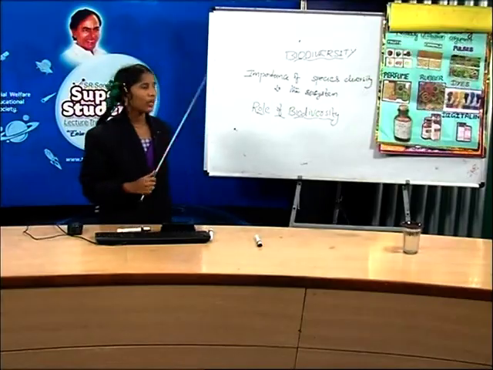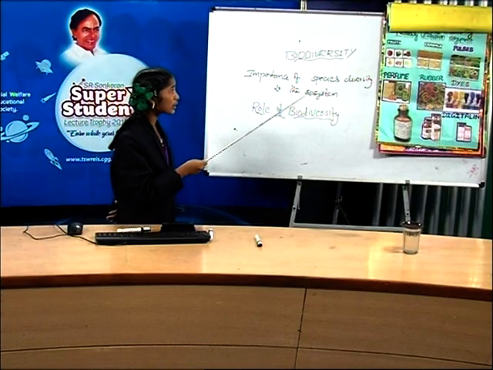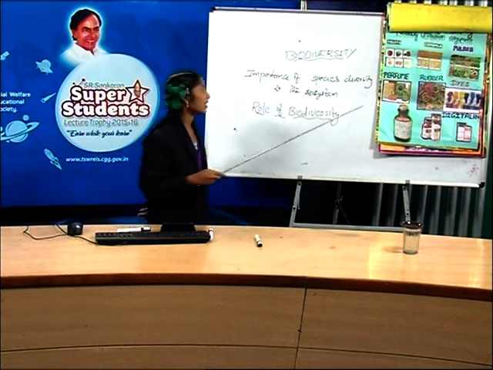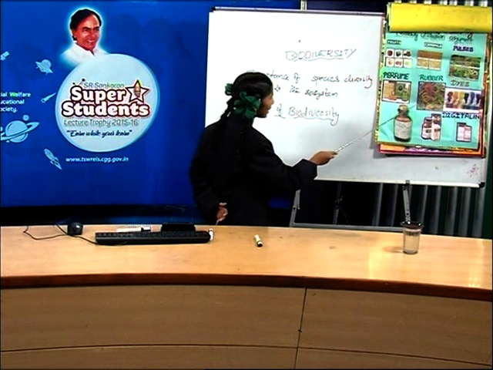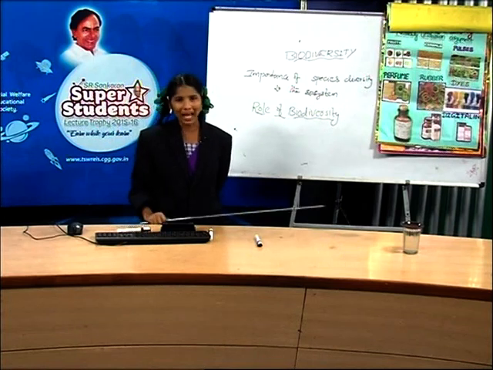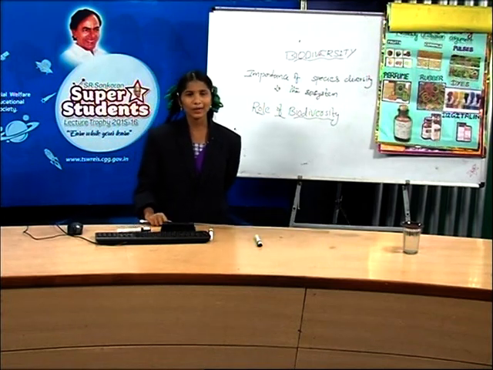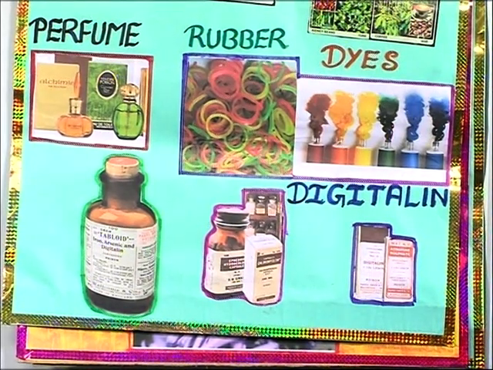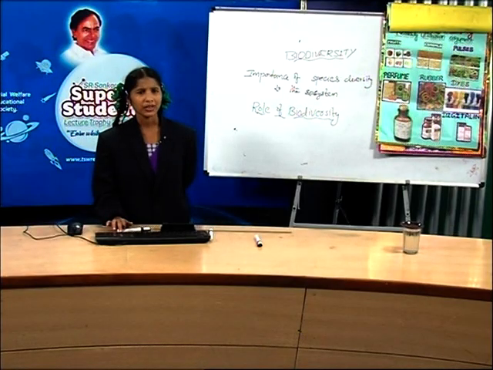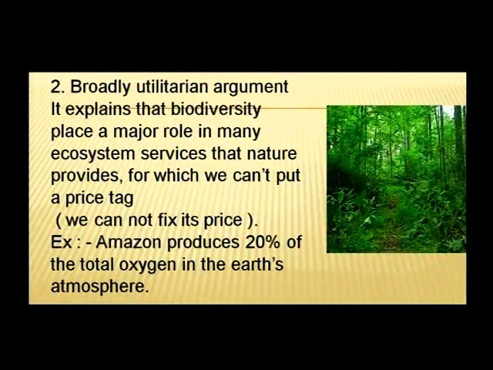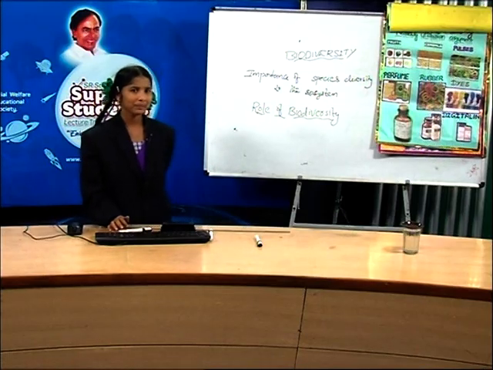Friends, have you understood about the narrowly utilitarian argument? And not only that, it gives industrial products like perfume, rubber, dyes, etc., and medicinal importance, where vinblastine from Vinca rosea and digitalis from foxglove are obtained from diverse living organisms. This is about the narrowly utilitarian argument. Friends, did you understand about the narrowly utilitarian argument? Okay, let's see the broadly utilitarian argument.